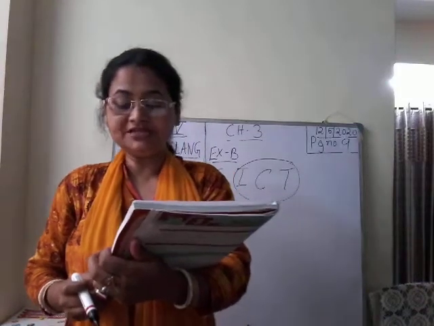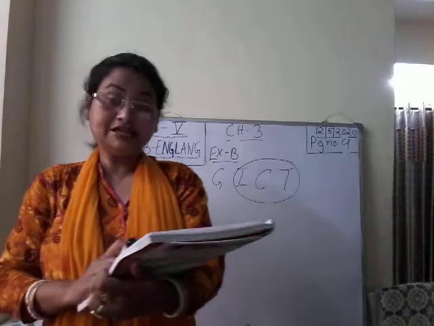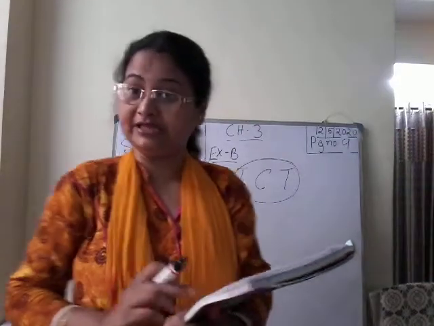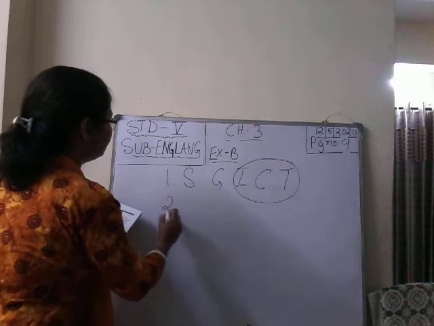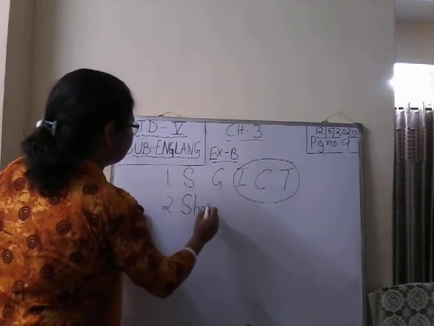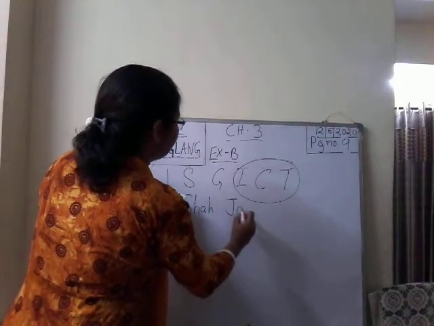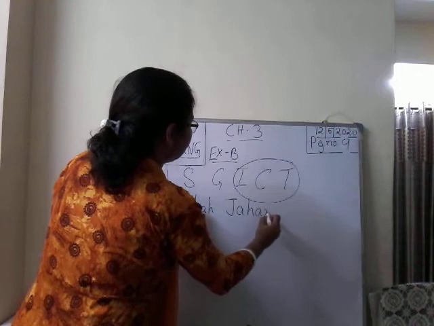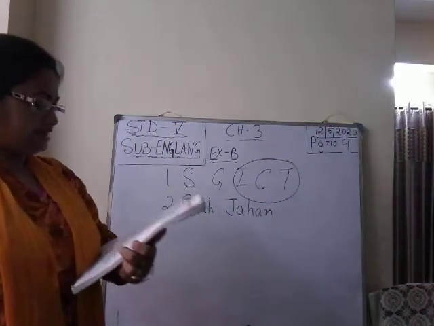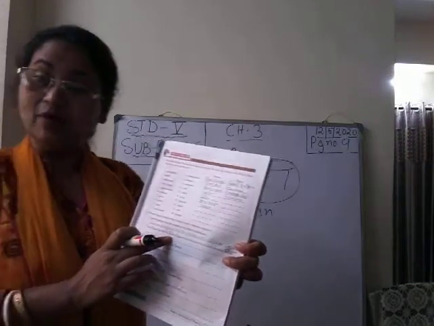Then number 2, Shah Jahan built the Taj Mahal at Agra to show his love for his wife Mumtaz Mahal. See here all the nouns are written with small letter. Shah Jahan was name of a king. So Shah Jahan, S-H-A-H, Shah, again Jahan, J-A-H-A-N. Shah Jahan built the Taj Mahal. See T is written with small letter.